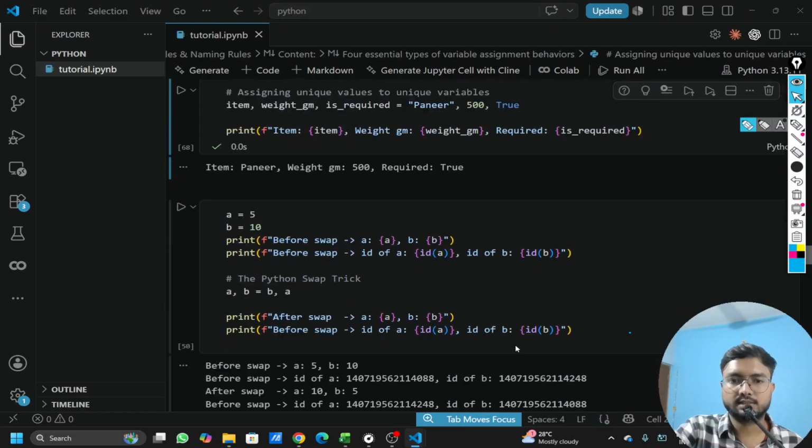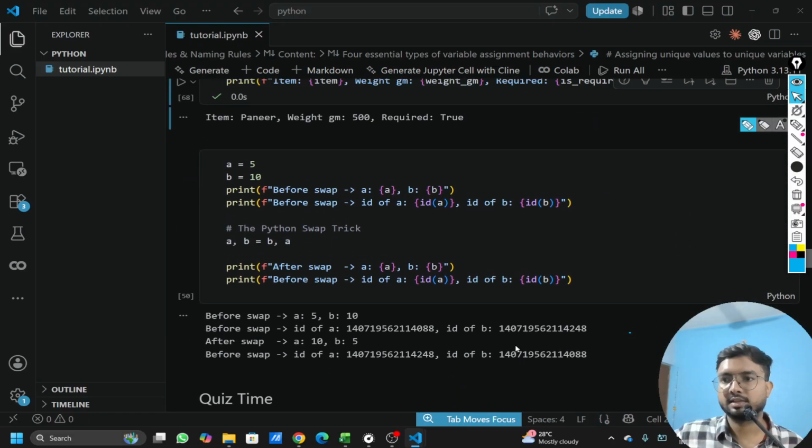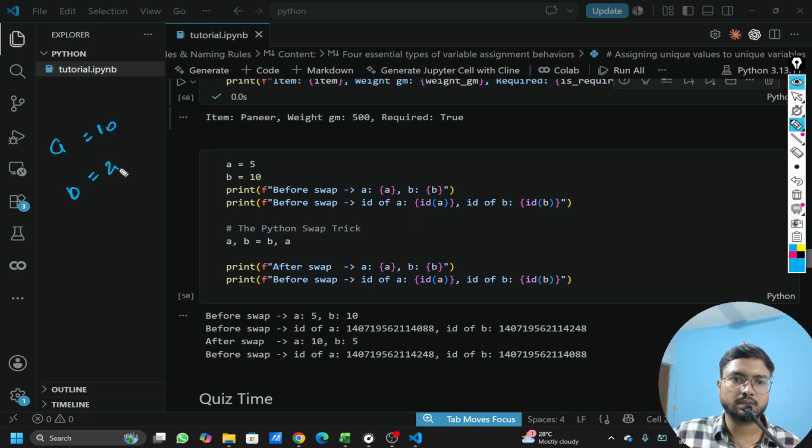Let's try to understand from here. This is my A, this is my A equal to 10 and B equal to 20. Now, if I have to interchange the values, so that A equals 20 and B equals 10, I will create a temp variable.